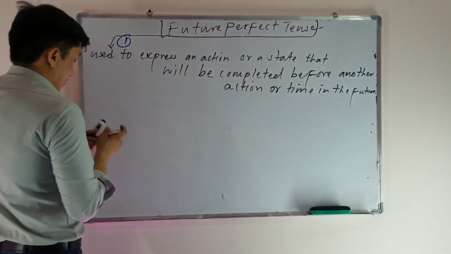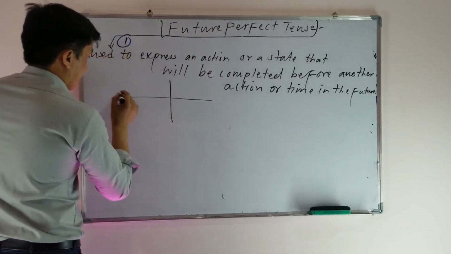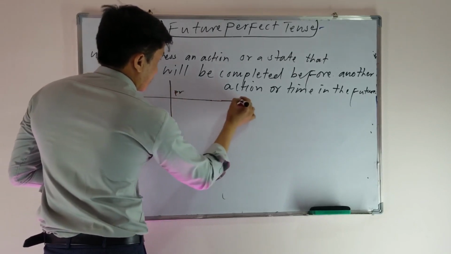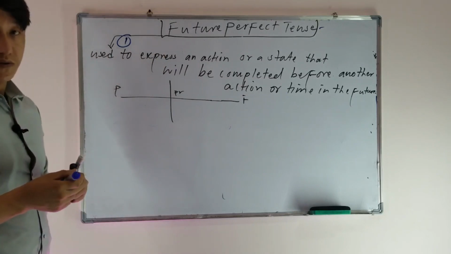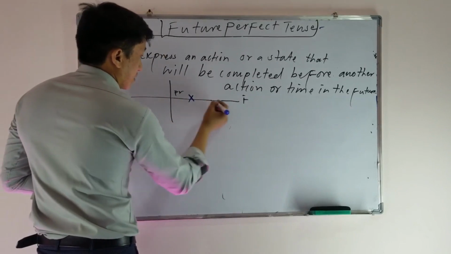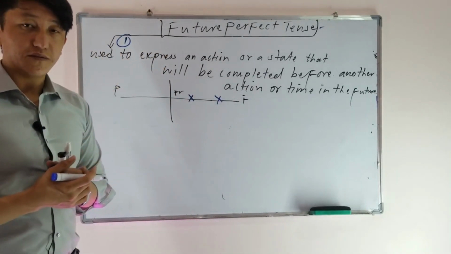For example, let's consider this is a chart of tenses. Look, this is past, and this is present. This is future. Now, what does it show? Future perfect talks about an action that will start and will finish before another action or activity in the future.